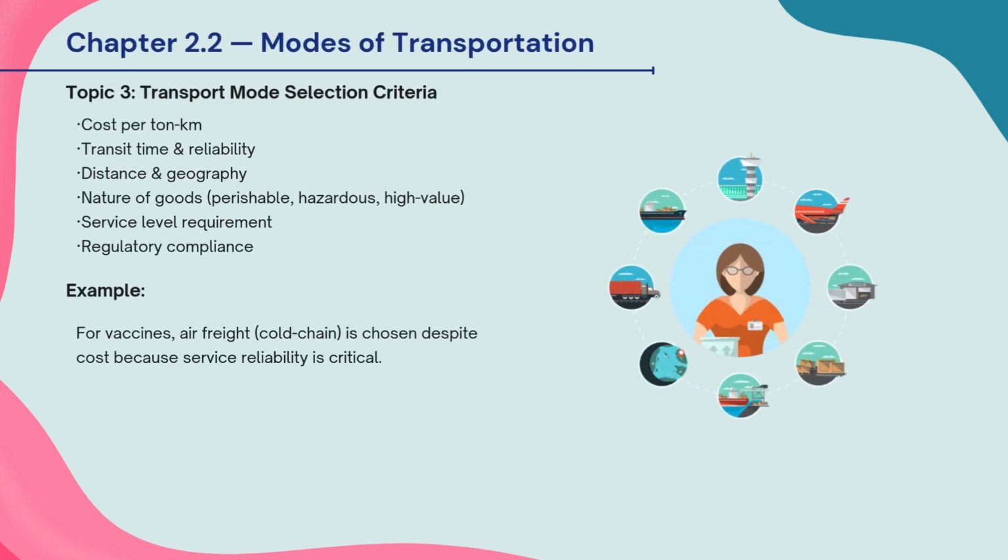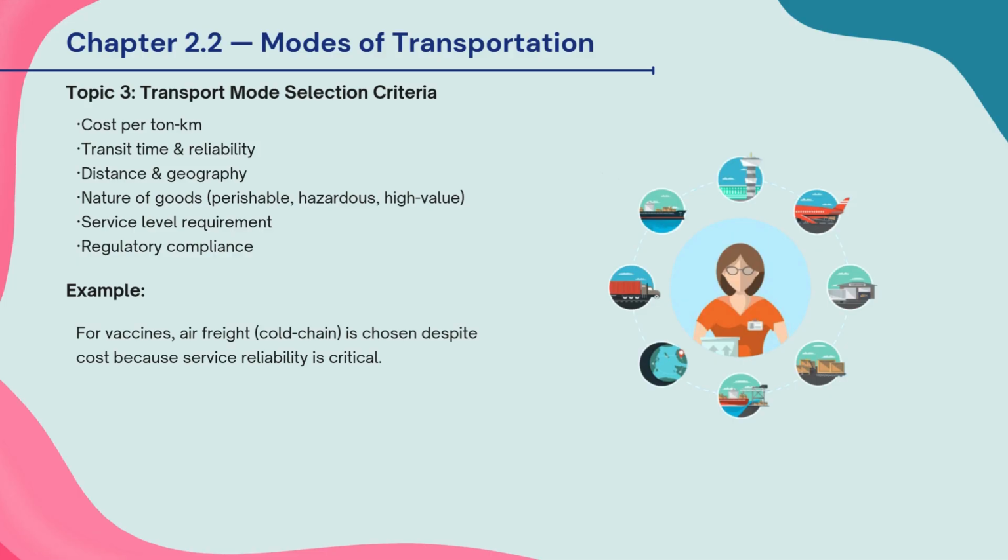This slide explains how to select the right mode of transportation based on different factors. Key factors include cost per ton km, transit time, reliability, distance, nature of goods, service level needed, and regulatory requirements. For example, perishable, hazardous, or high-value items need faster and safer transport even if the cost is higher. Example: vaccines are transported using air freight with a cold chain despite high costs because timely and safe delivery is critical. In short, transport mode selection depends on balancing cost, speed, safety, and reliability based on the type of goods and business needs.